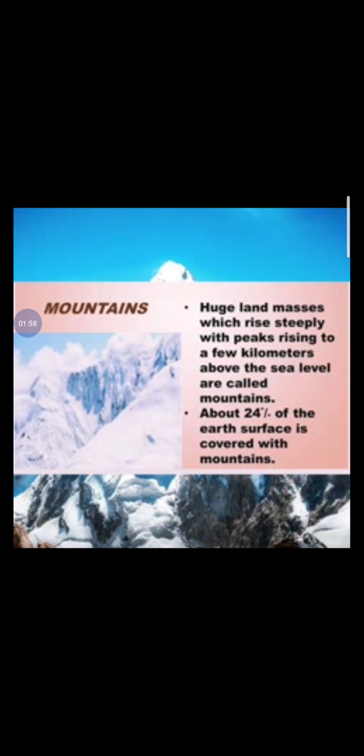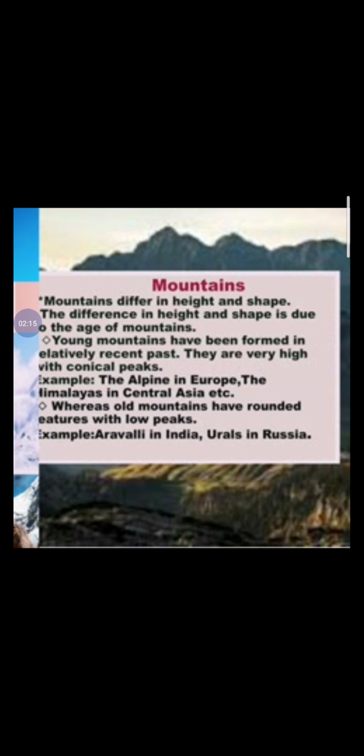Now the first one is mountains. Huge land masses which rise steeply with peaks rising to a few kilometers above the sea level are called mountains. About 24% of the earth's surface is covered with mountains. Mountains differ in height and shape. The difference in height and shape is due to the age of the mountains.